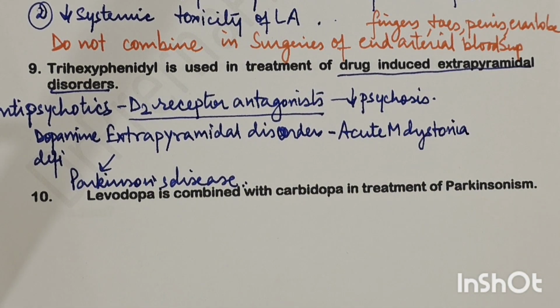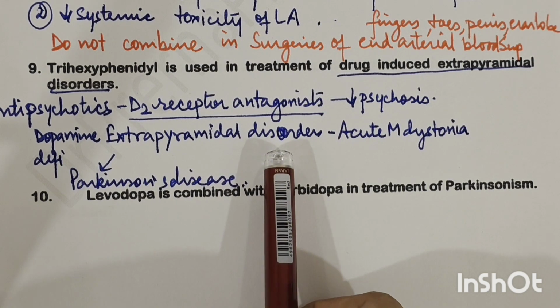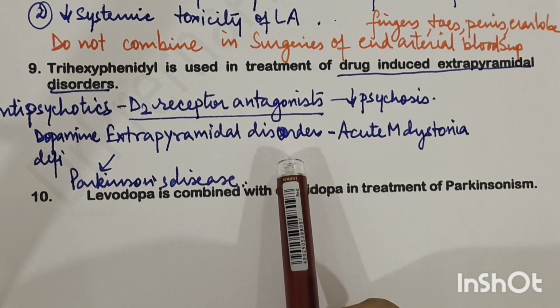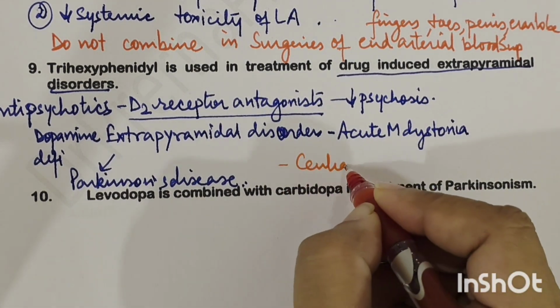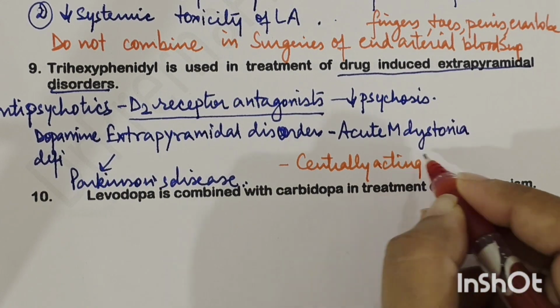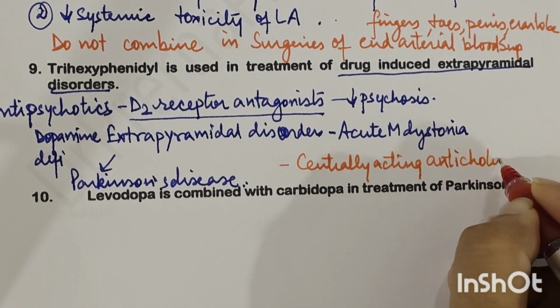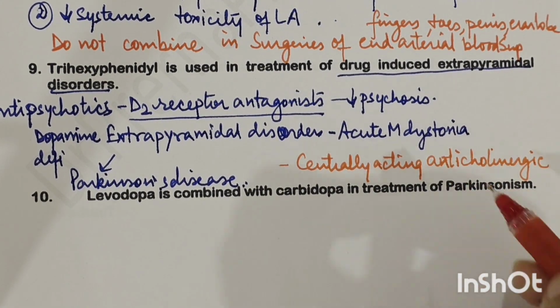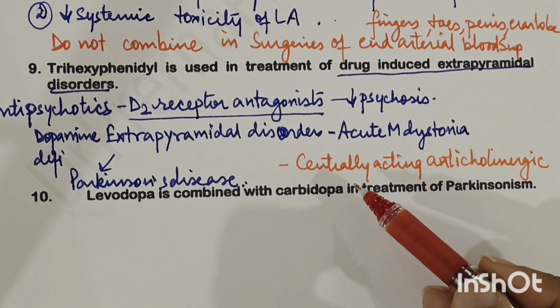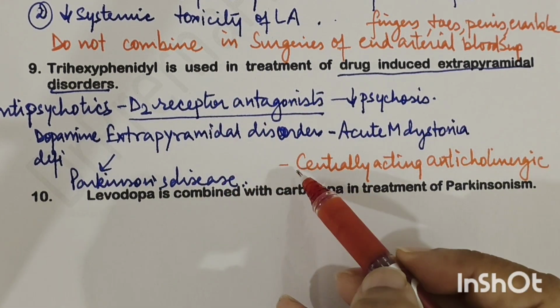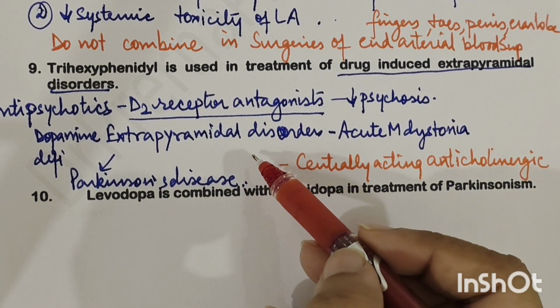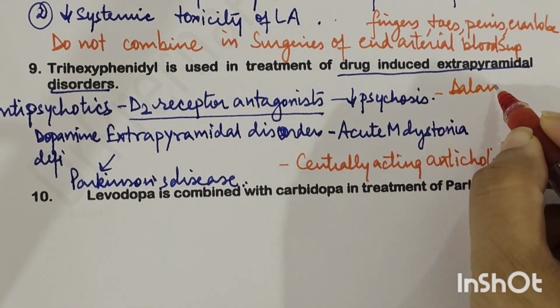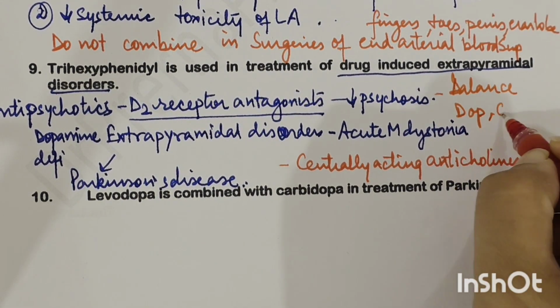Now when there is a fall in dopamine, because of which we have extrapyramidal symptoms, here what we do is we give centrally acting anticholinergics. Why? Because you cannot give dopamine to that patient to make the extrapyramidal disorder better, because the actual problem is with the dopamine. So you cannot give dopamine to these patients. How do you correct it? You basically try to balance out the dopamine and the cholinergic system.